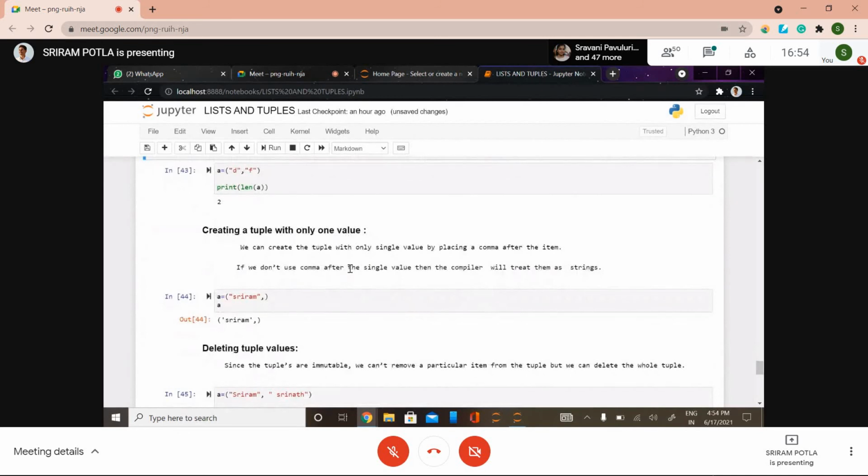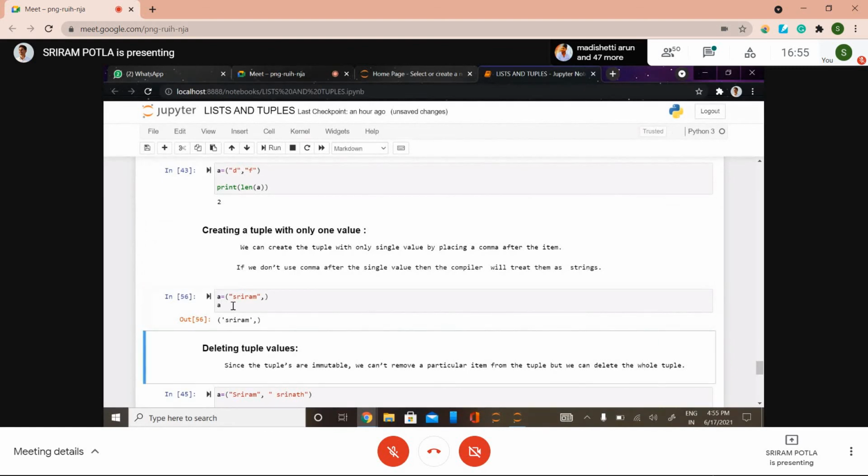So the next thing is, you may get a doubt like why have I used a comma here, because if you don't give this comma here, it will simply treat this as a string. See the difference here once again. If you want to create a tuple with only one value, after the string value, place a comma at that place so that it is treated as a tuple only.